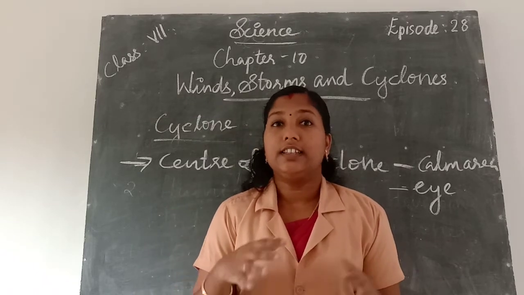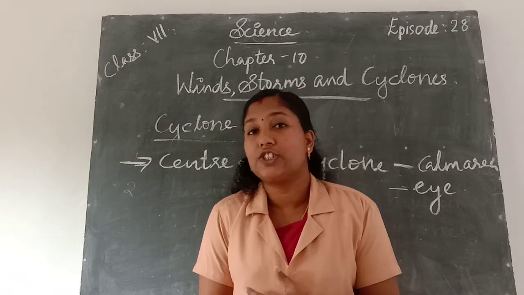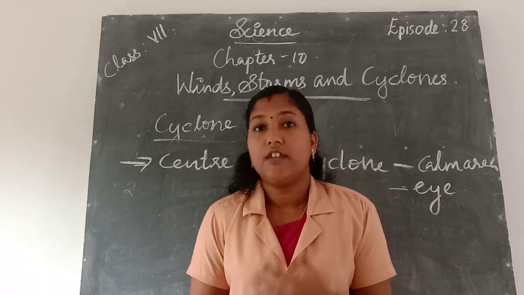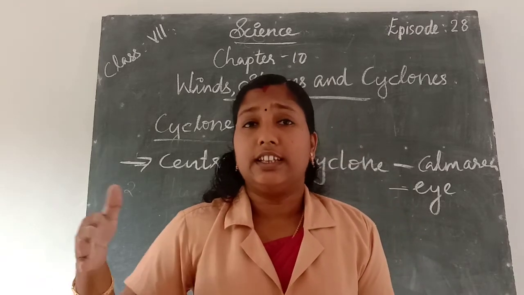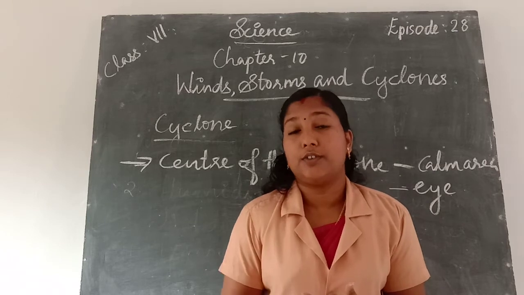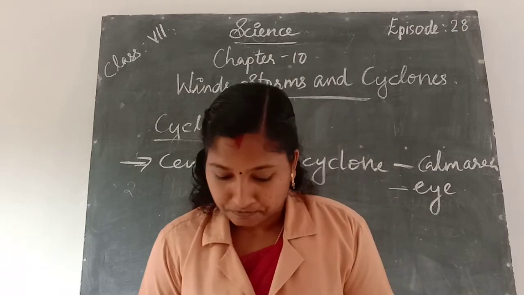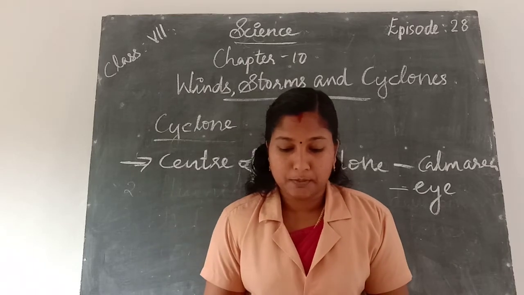We know that evaporation and a condensation process take place for the formation of rain. Then rain is also formed due to the winds. Okay.